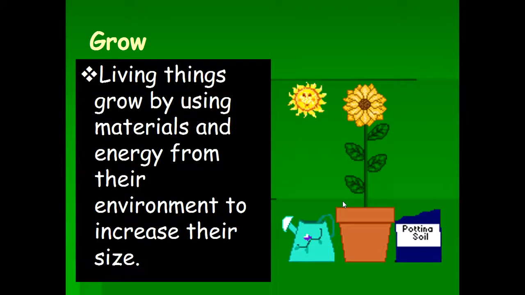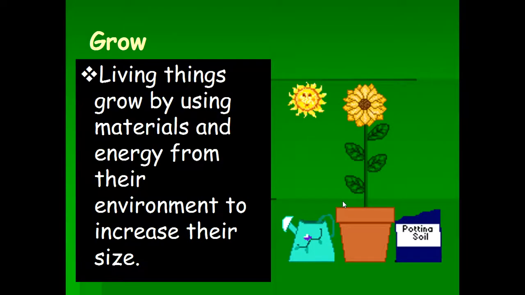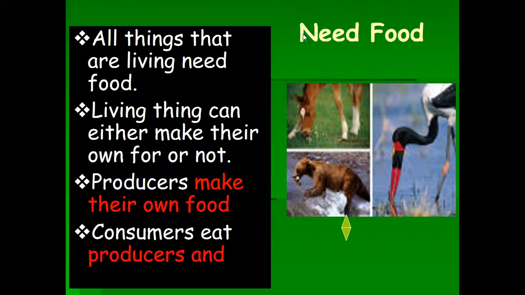To grow is different. To grow can be like replication, where you make the exact same, so you make more skin cells if the skin gets broken. But to grow is not like reproduction. Living things grow using materials and energy from the environment to increase their size. Develop. Development is all the changes that occur as a living thing grows.